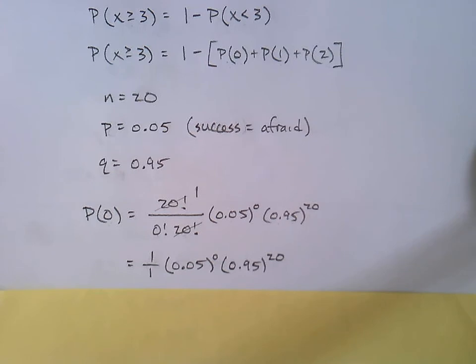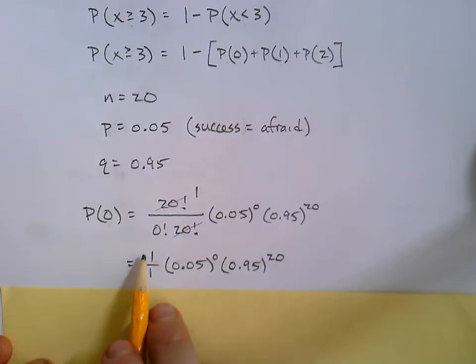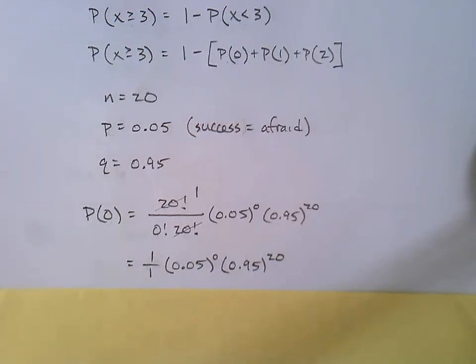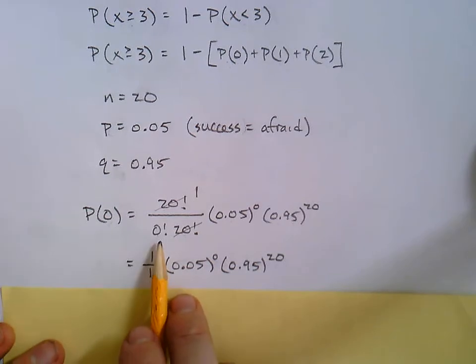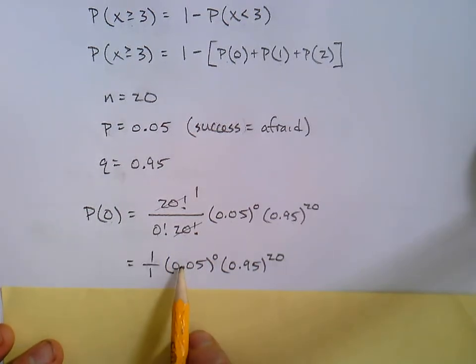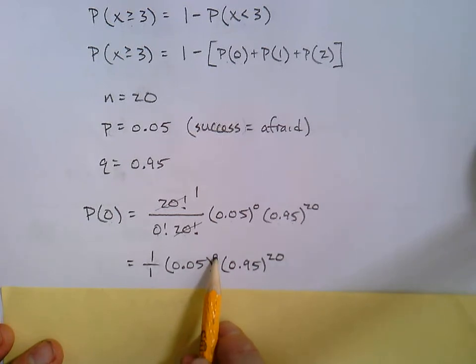Now, if you want, you could grab your calculator right here and put these numbers in and get your answer. For others, maybe you realize 1 over 1 is 1, so we really don't even have to write this here because we're multiplying by 1. Also, maybe some of you remember raising to the 0 power works in a very similar way as 0 factorial. 0 factorial is 1, and any number raised to the 0 power is 1.